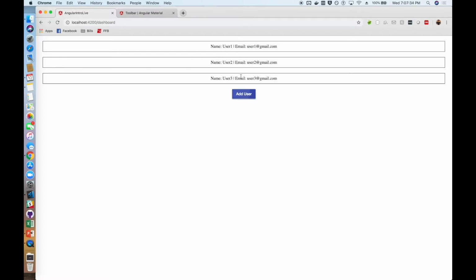So here we go ahead, click add user, and there we go. We can see we immediately add a new user into our users list and display it. We can continue to do this as many times as we need to.